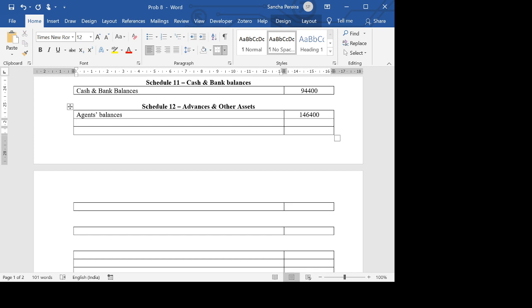Then there is interest accrued but not due, which is 8,200.